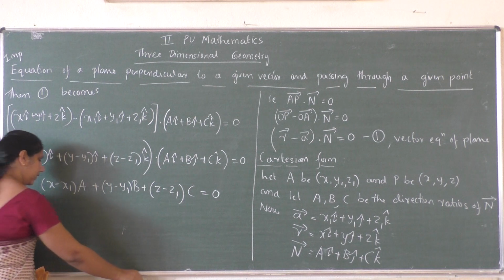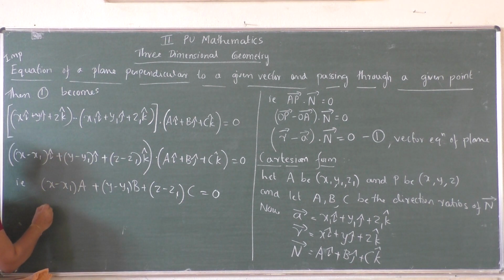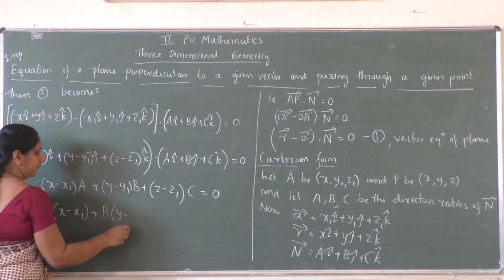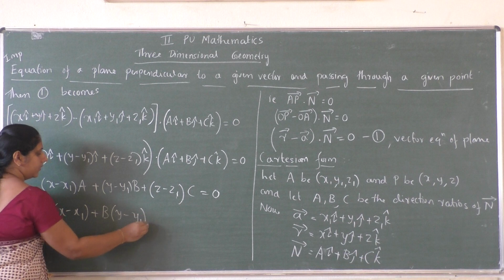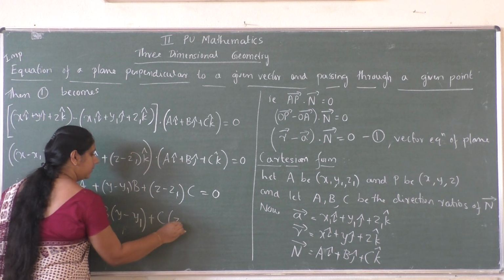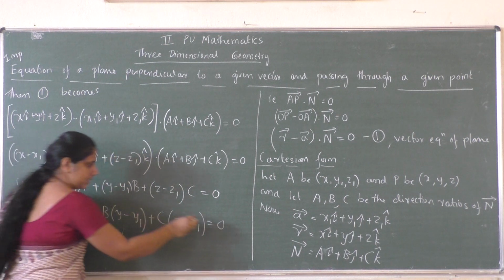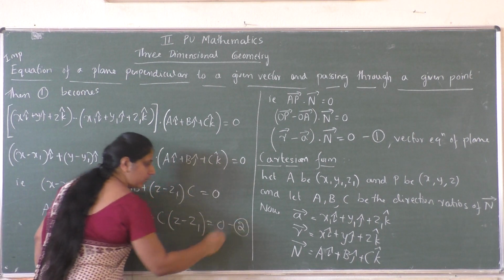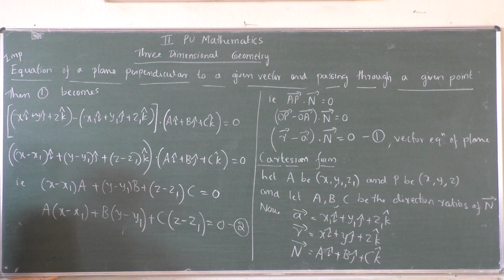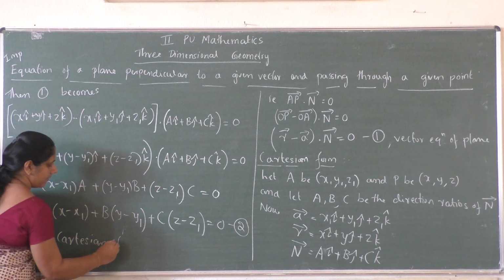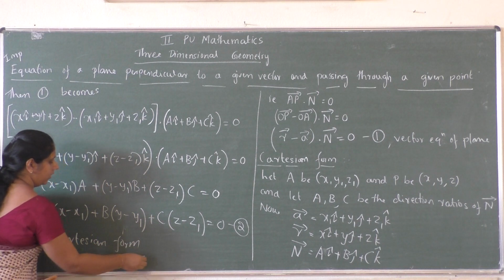You can write this in the form A into (x minus x1) plus B into (y minus y1) plus C into (z minus z1), which is equal to 0. Now take this as equation 2. Then equation 2 is the required Cartesian form.